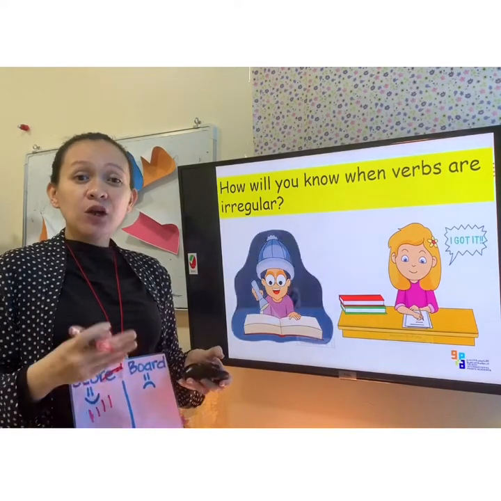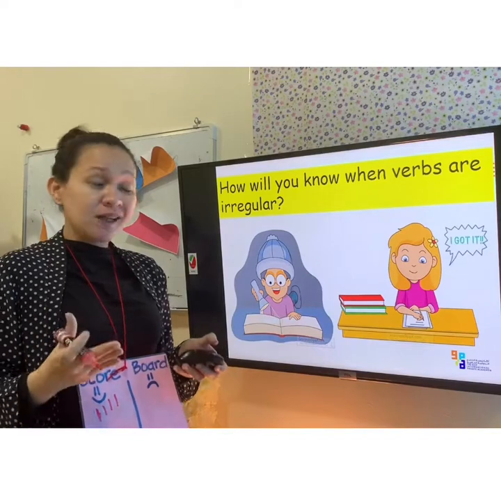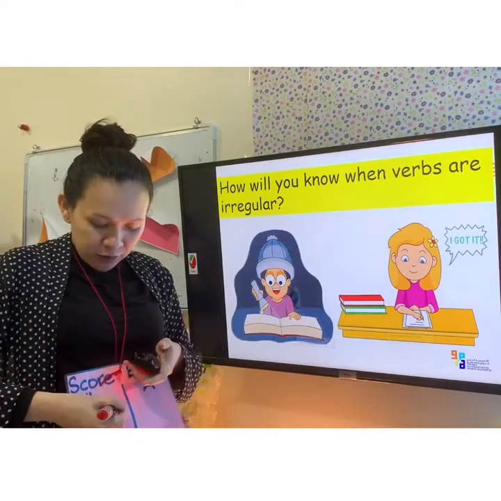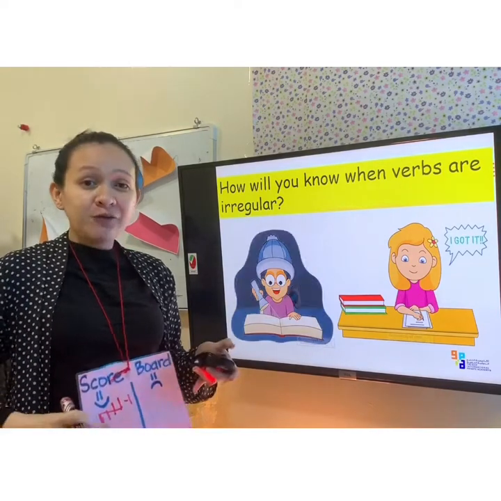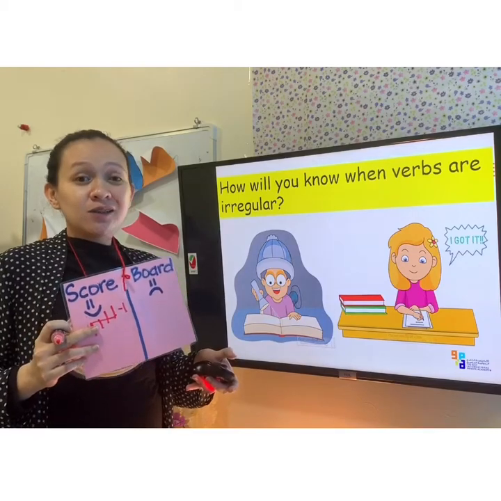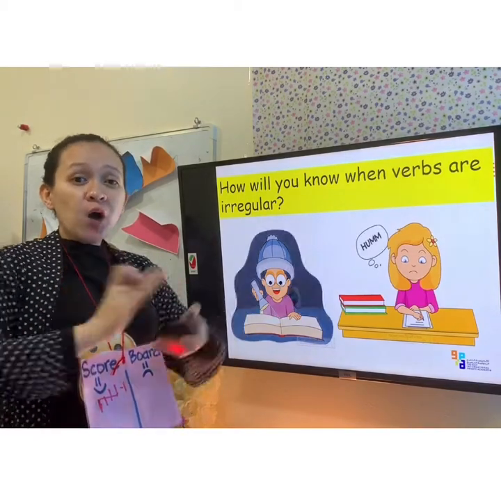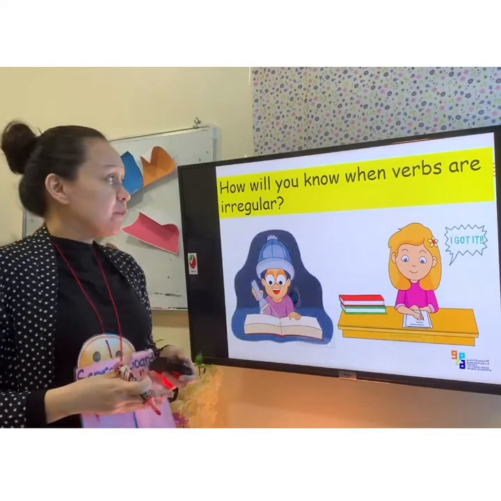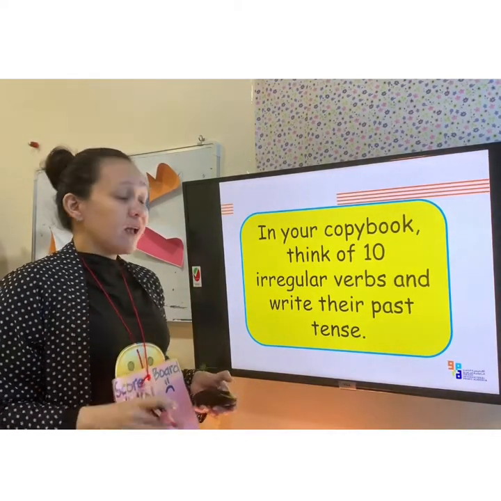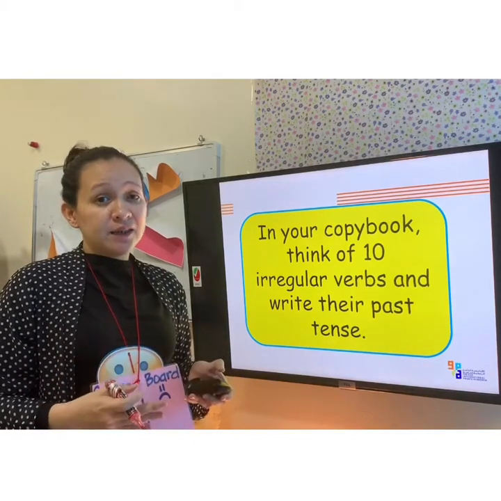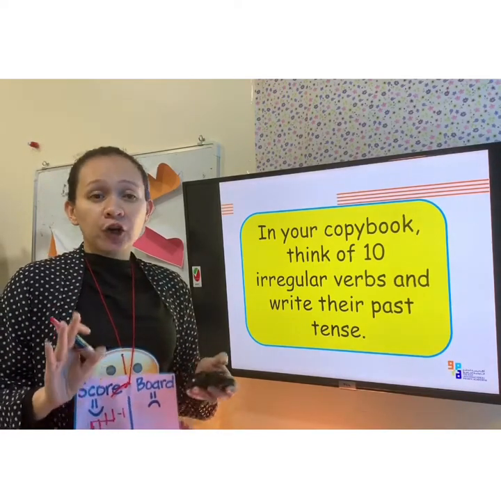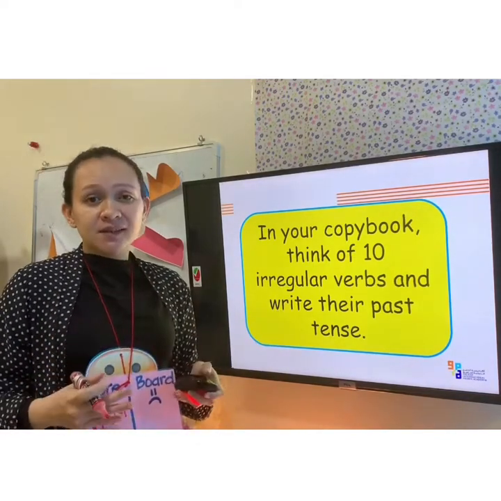So again, I'm going to give you 2 points for that because I know that you are reading and writing more. So I'll give you 2 points. Now you have 6 points. So in our lesson for today, you got 6 points. So I want you to give a big, oh yeah, good job. In your copybook, you're going to think of 10 irregular verbs and write their past tense. Again, think and write in your copybook 10 irregular verbs and write their past tense.